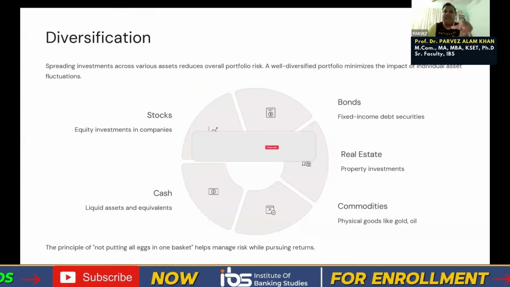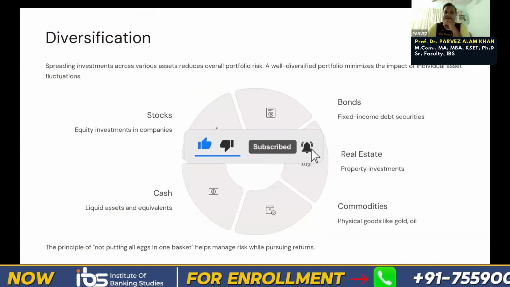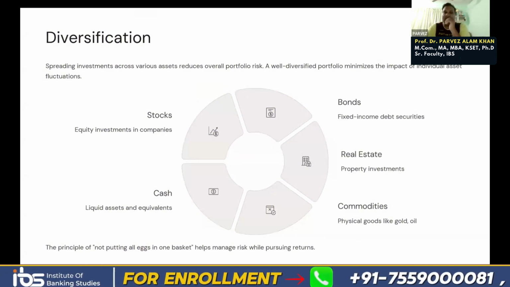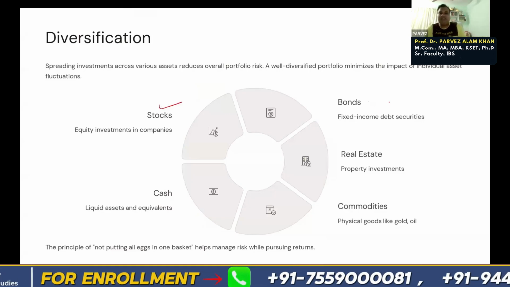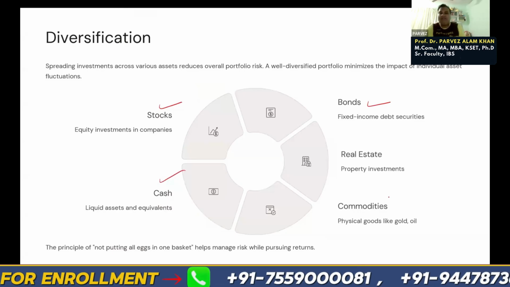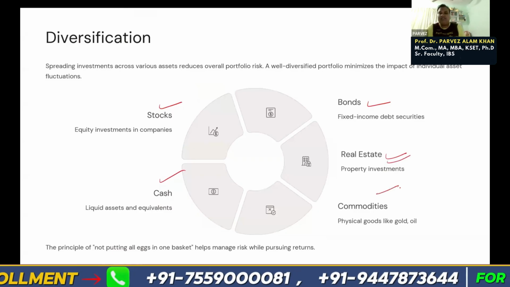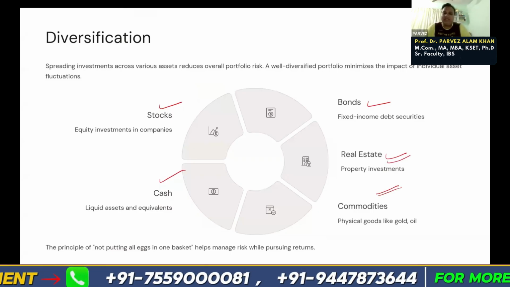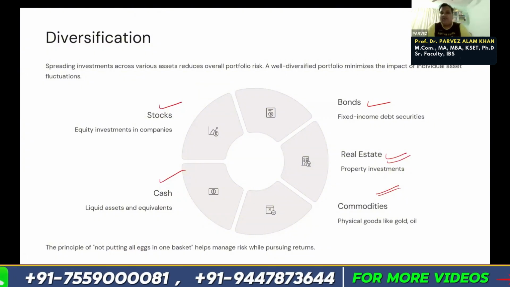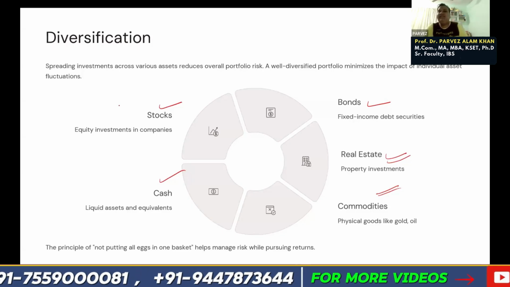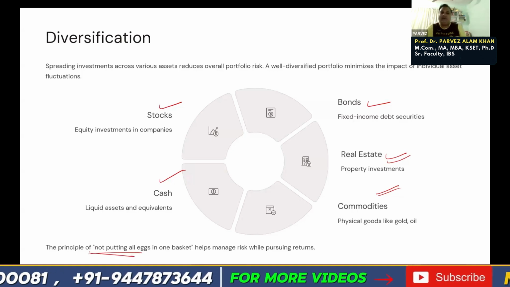Okay. Then we talk about diversification. We have a lot of diversified portfolios where you can go for investment, either in stocks, bonds or liquid assets, working capital and so on. Real estate investments, commodities, and various other avenues are there where you can invest. So you can diversify your portfolio, right? Because normally we say that you should not put all eggs in one basket, keep them in different baskets.